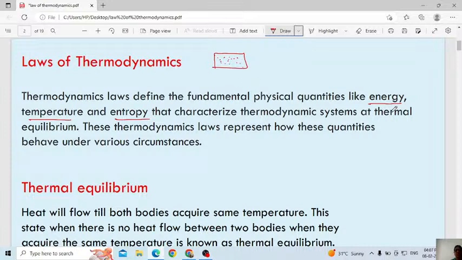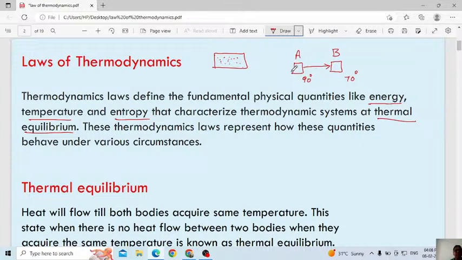Then here one more important word: thermal equilibrium. Thermal equilibrium means, assume you are having two bodies, or two systems, consider anything. This one is at 90 degrees. Then the temperature of this system may be 70 degrees. When you combine these two systems, heat will transfer from higher temperature to lower temperature.